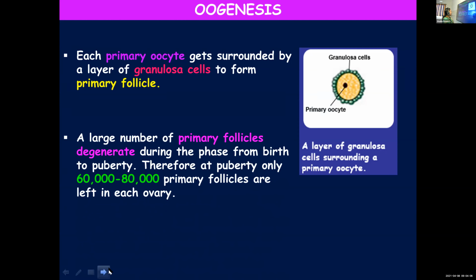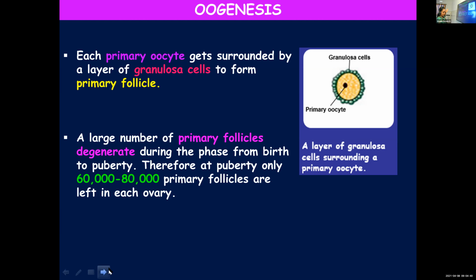A large number of primary follicles degenerate during the phase from birth to puberty. You know that millions of oogonia are produced in the embryo, but from the time they are born till the puberty stage, a large number of these primary follicles will get degenerated.